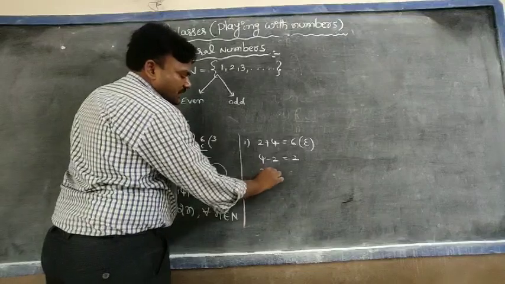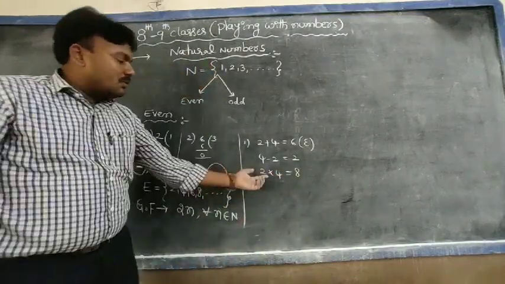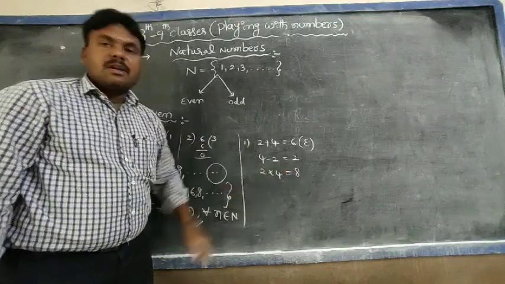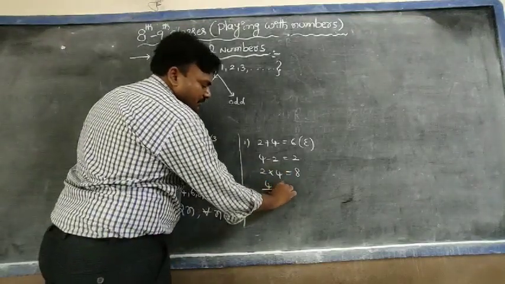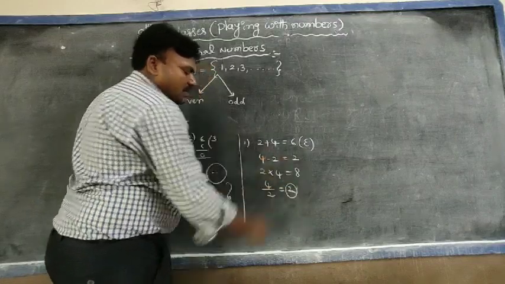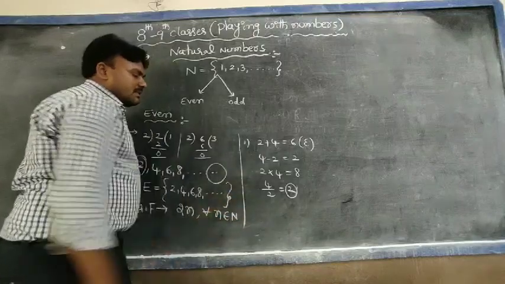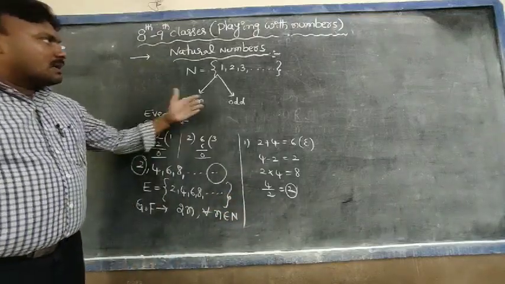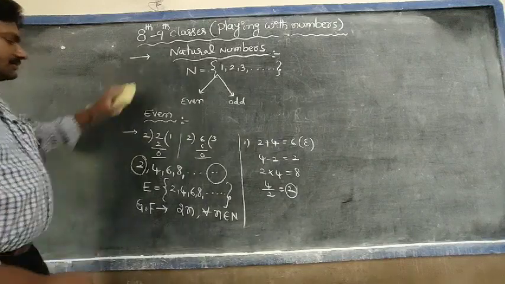Yes, multiplication. 2 into 4 equal to 8. The product of two even numbers is also an even number. Next, quotient. 4 by 2 becomes 2, also an even number. Okay, like this. And go for another classification, that is odd numbers.